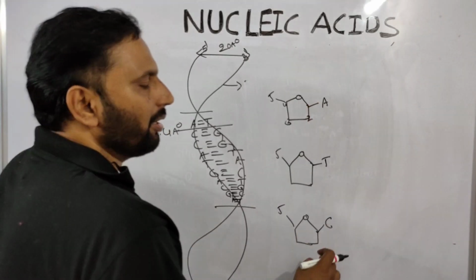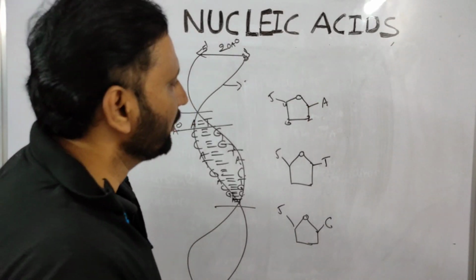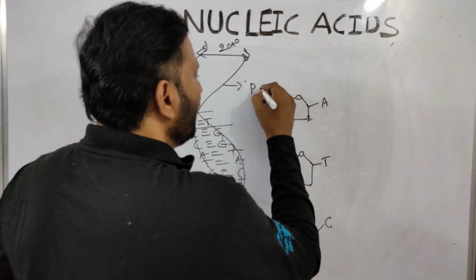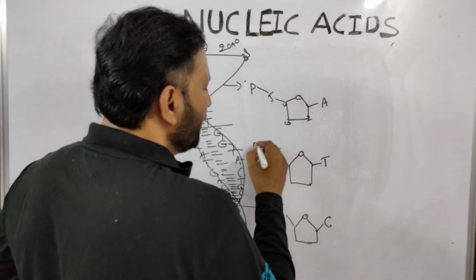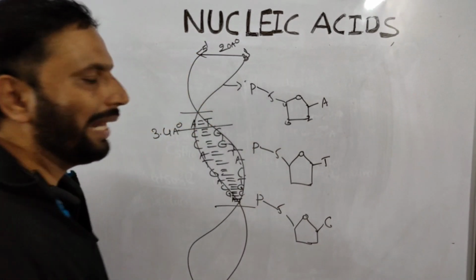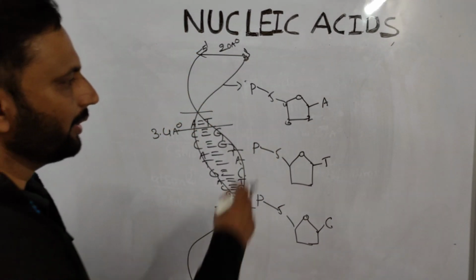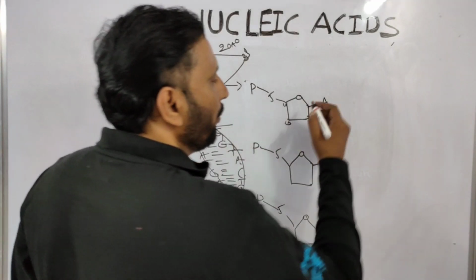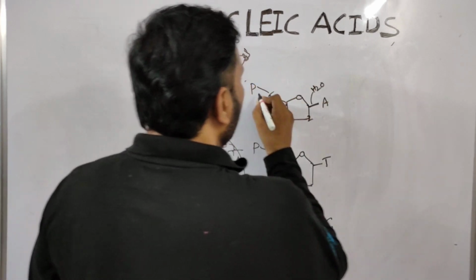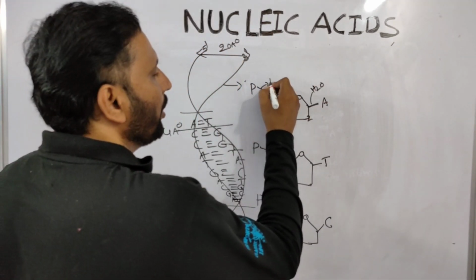These bonds are called glycosidic bonds, you know that one. And here phosphate is added to the fifth carbon, like this. This bond is called ester bond. This bond is called ester bond. Remember, for glycosidic bond, water can be released. For ester bond also, water can be released.